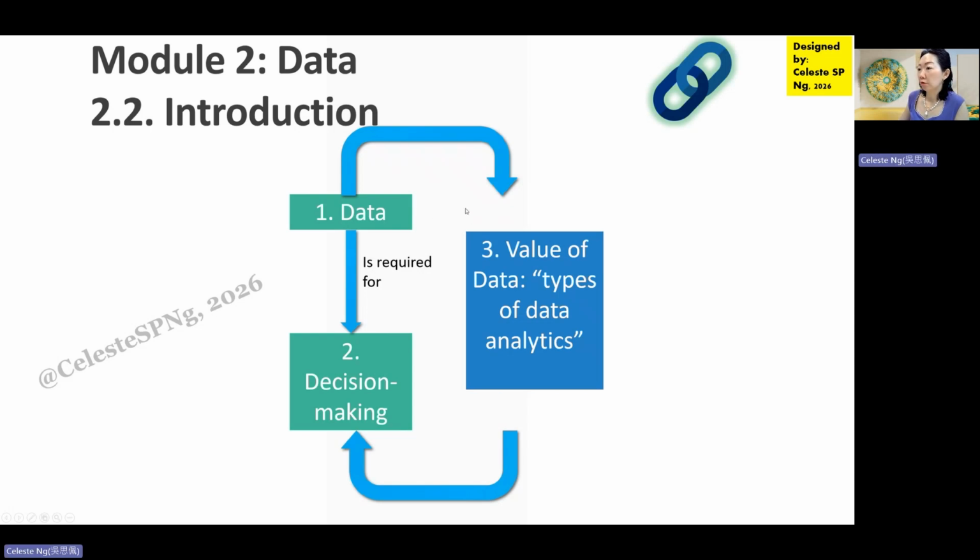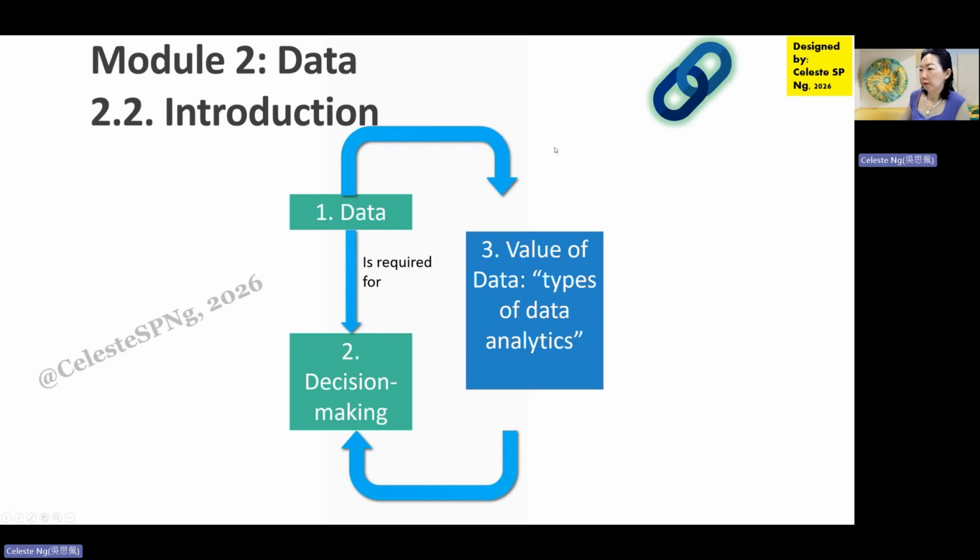And then after the information has been accumulated for a long enough time, it becomes knowledge and so on. But in general, we know that data is required in order to make decisions.